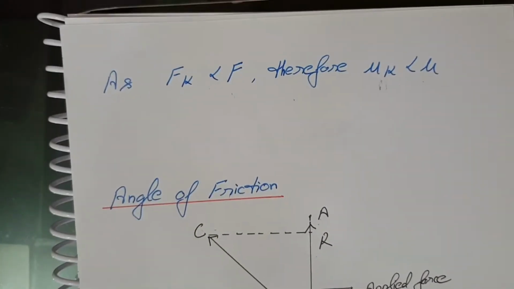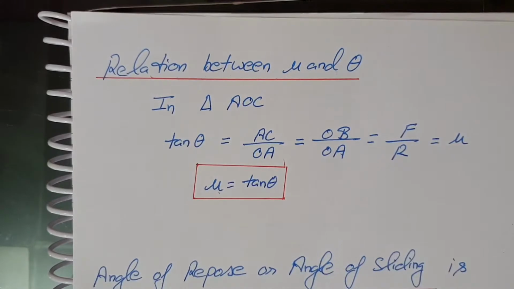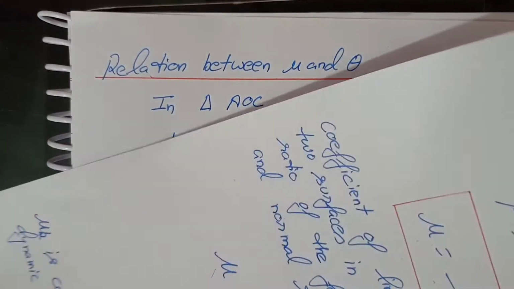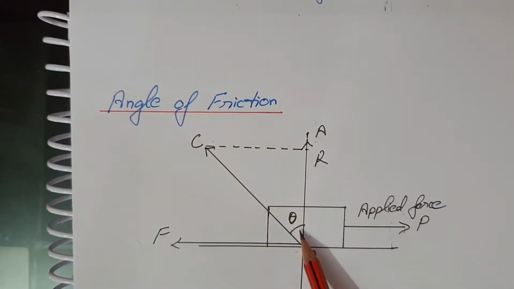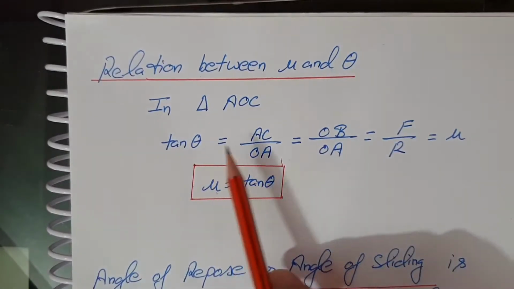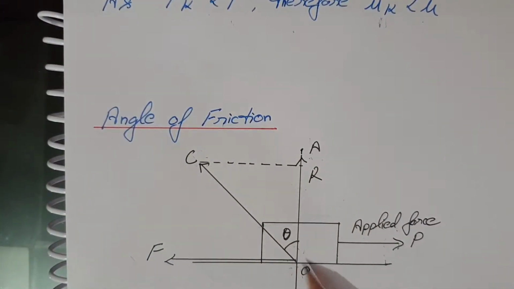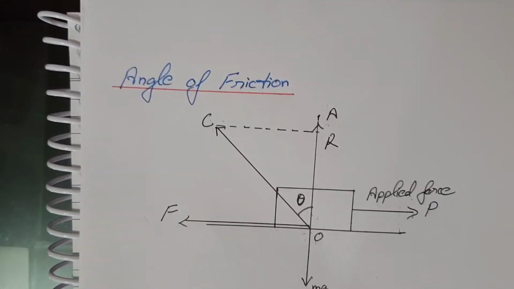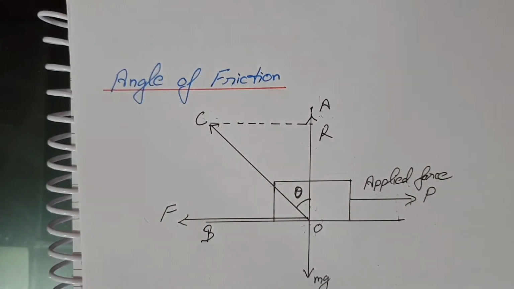Now, our next point: the relation between mu and theta, that is, the relation between the coefficient of friction and the angle of friction. Now see in triangle AOC, what is tan theta? Tan theta is AC by OA. Now what is AC? This AC can be replaced by this thing. If you take this point as B, such that you can draw this line.